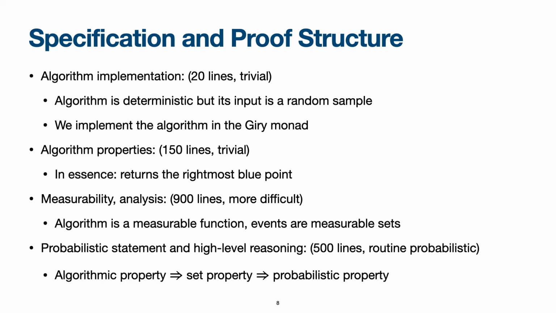And finally, the last part of the development is the probabilistic statement and the high-level reasoning. It's about 500 lines of proof, and it's basically routine probabilistic reasoning that corresponds very closely to what you would find in a textbook proof. To a large extent, this amounts to proving that the algorithmic properties lead to the set properties over events, which themselves lead to some probabilistic properties.